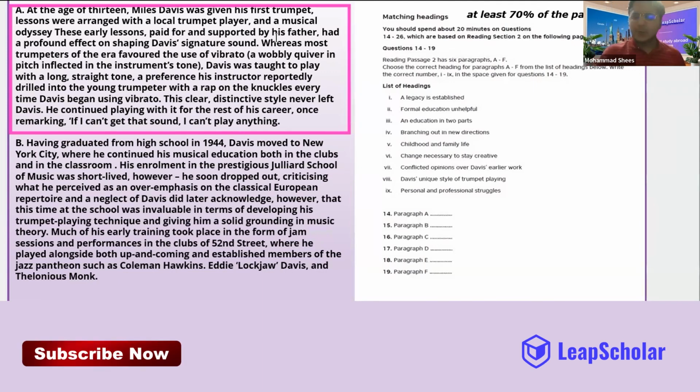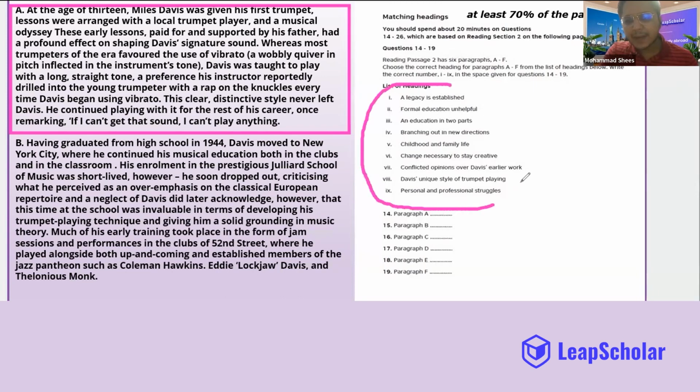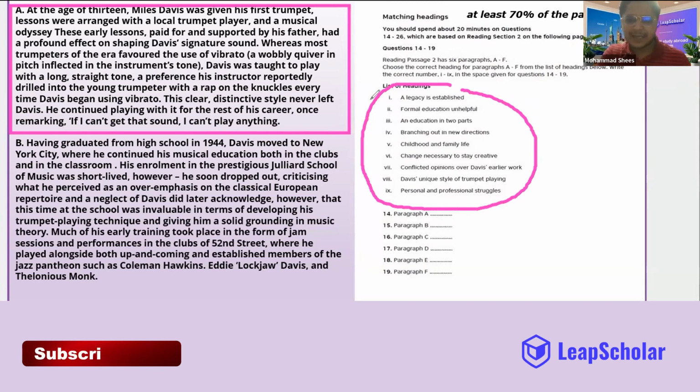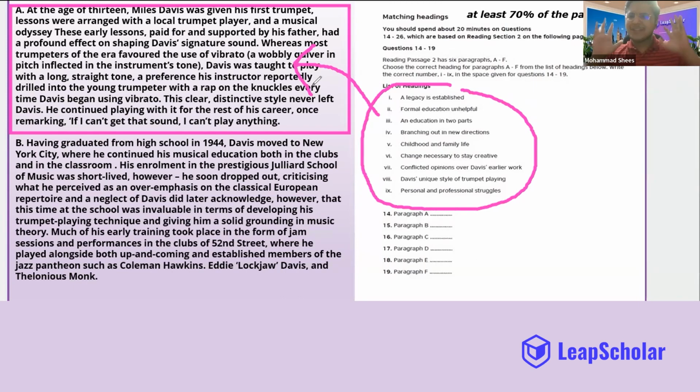What would be 70% of 11? Yes, something around 7.7. So, guys, what I'm saying is the heading that you would select from here has to be there in 70% of the paragraph. Can you mark something as a heading if it is mentioned just once or twice in the paragraph? No, you really can't.